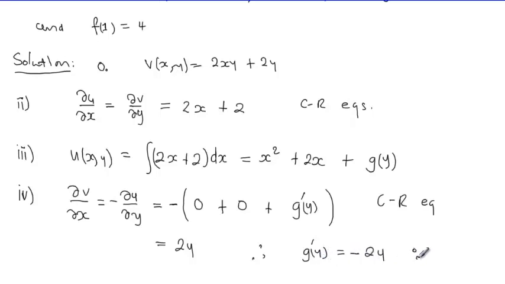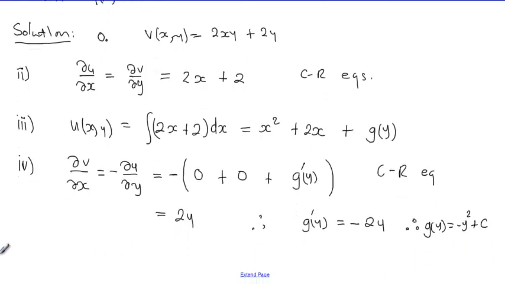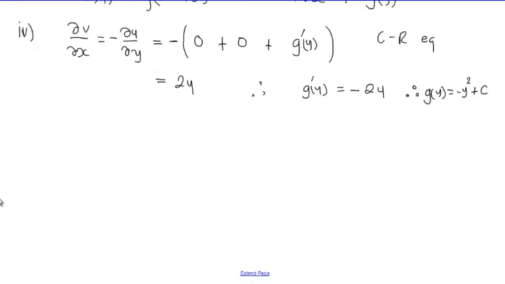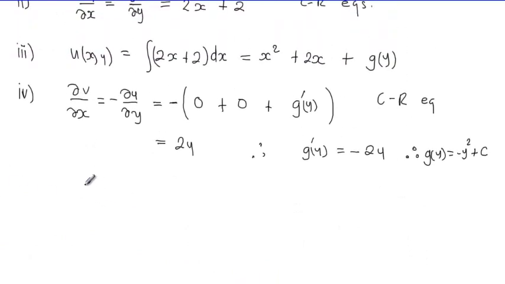So integrating this, g of y, I'll write this without using the integral sign, but knowing that we're integrating, will be minus y squared, using the power rule, that divided by 2, we get minus y squared. Then plus a constant c, like we would add with functions of a single variable. So at this stage we can say our u is of this form.